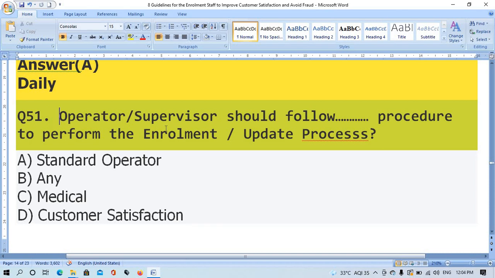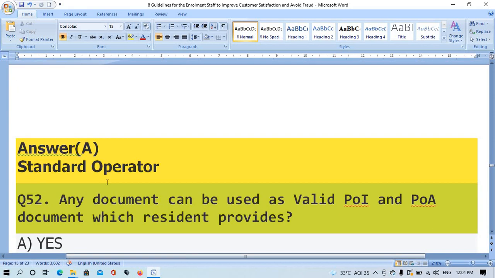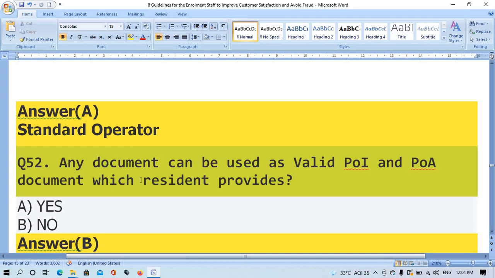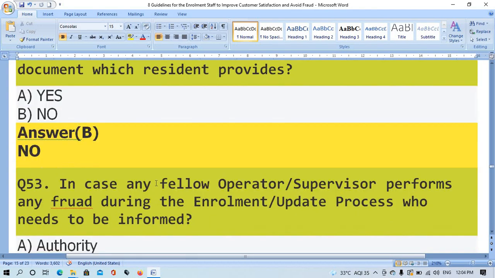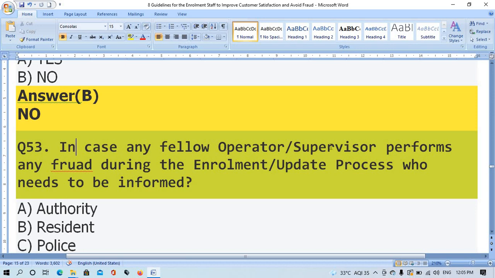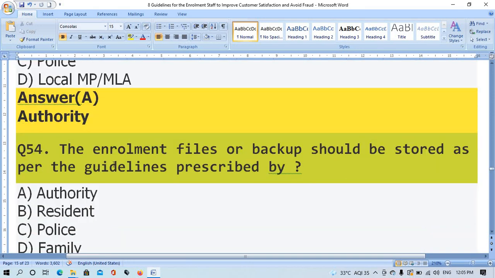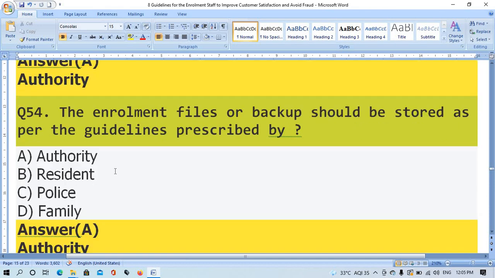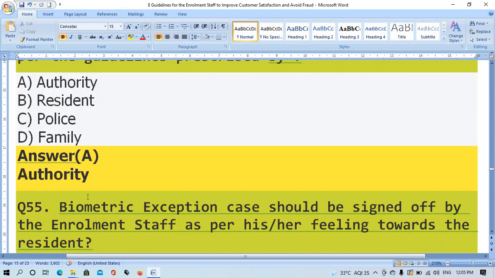Question number 51. Operator supervisor should follow a procedure to perform the enrollment upload process. The right answer is option A, standard operator. Question number 52. Any document can be used as valid POI and POA document which resident provides. The right answer is option B, no. Question number 53. In case of any fraud by operator supervisor during the enrollment upload process, who needs to be informed? The right answer is option A, authority. Question number 54. The enrollment files or backup should be stored as per the guidelines prescribed by, and the right answer is option A, authority.